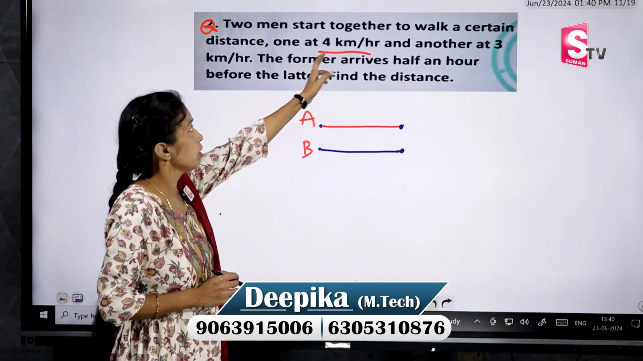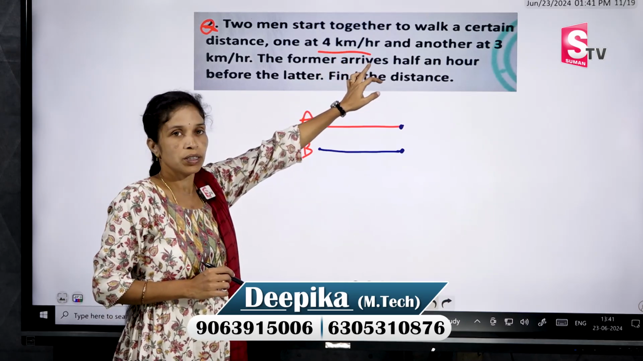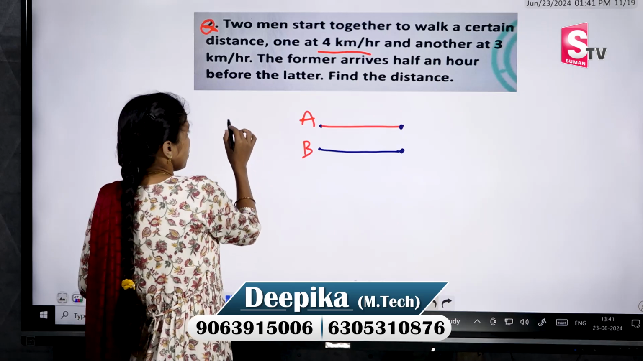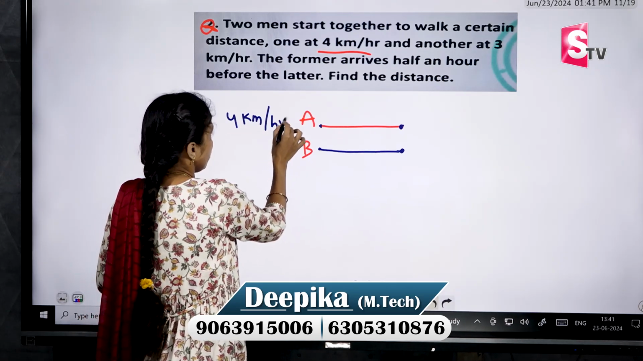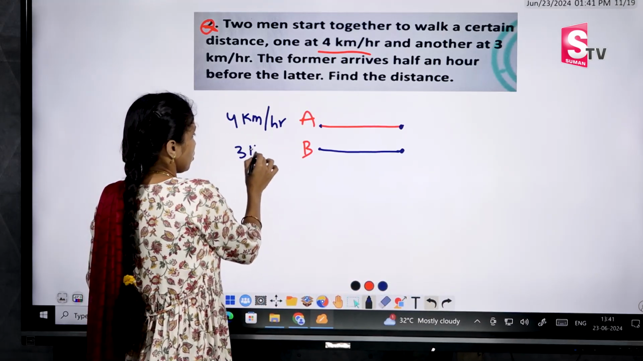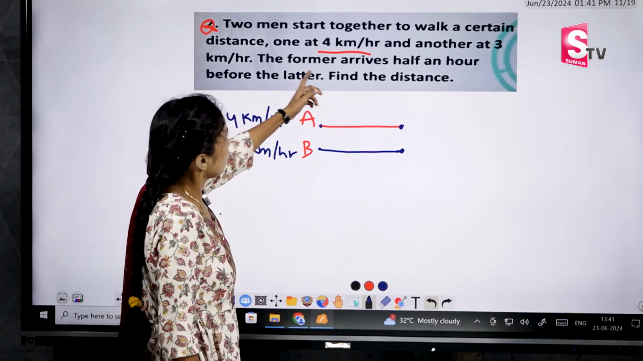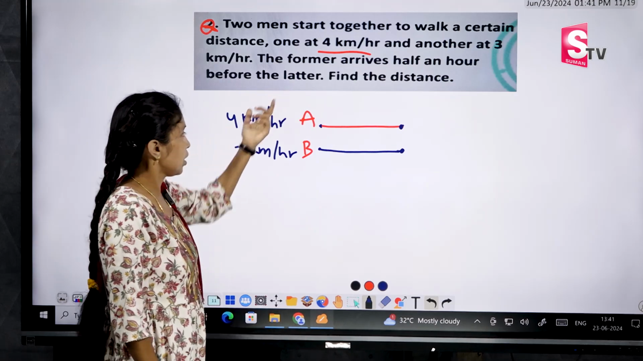But he given they're traveling with the different speeds. A is traveling with 4 km per hour and B is with 3 km per hour. I am writing the A speed. What is the A speed? 4 km per hour. Next, what is the B speed? 3 km per hour. Okay, what he is saying? The former arrives half an hour before the latter.